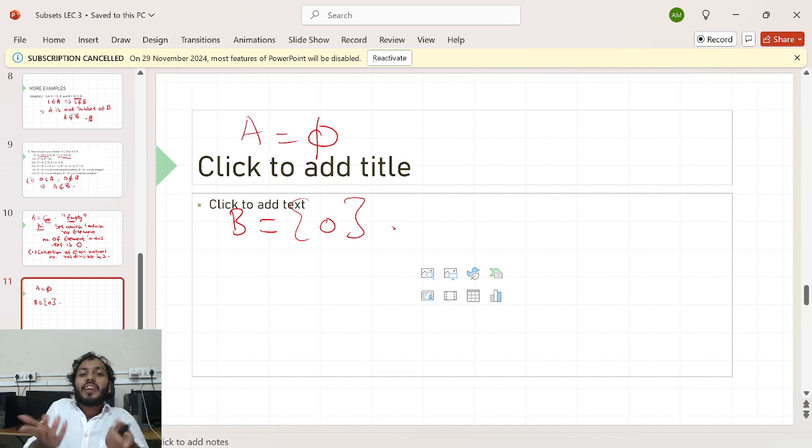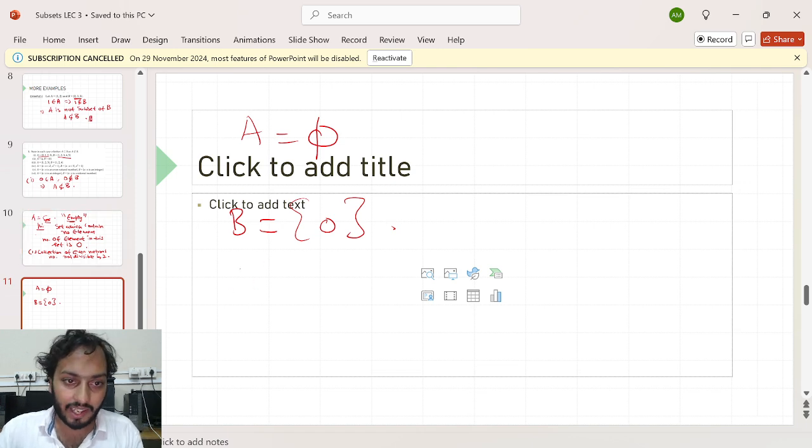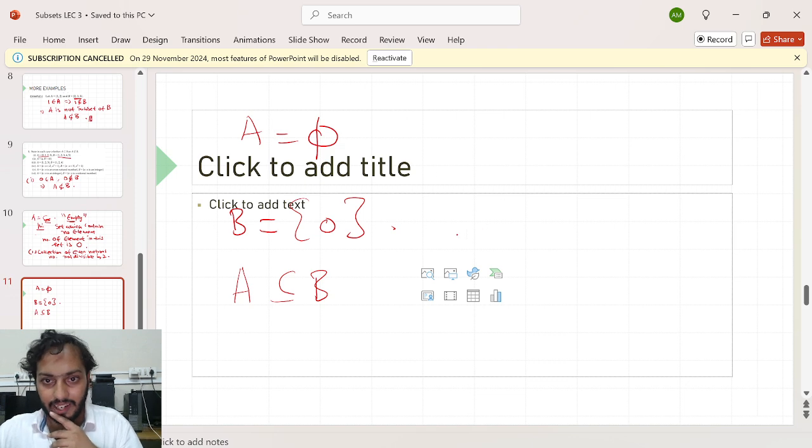Because it doesn't have anything. So can I say all elements of A, it doesn't have anything, but can I say that all elements of A are contained in B? Because if A doesn't have anything, that means you can pick up anything from A and it will automatically be present in my set B. So I can say that A would be a subset of B. It's always true. The empty set is always a subset of all.